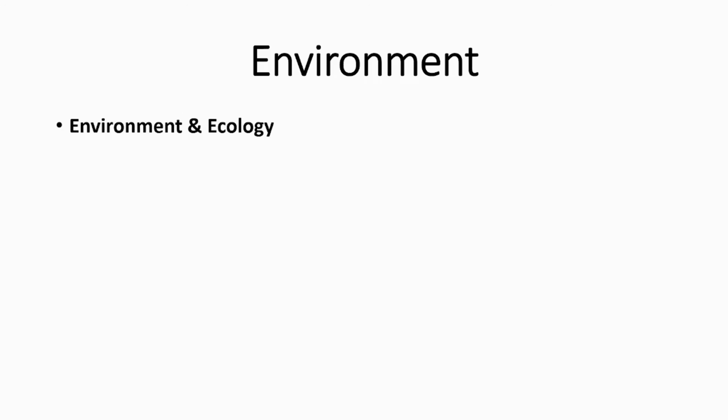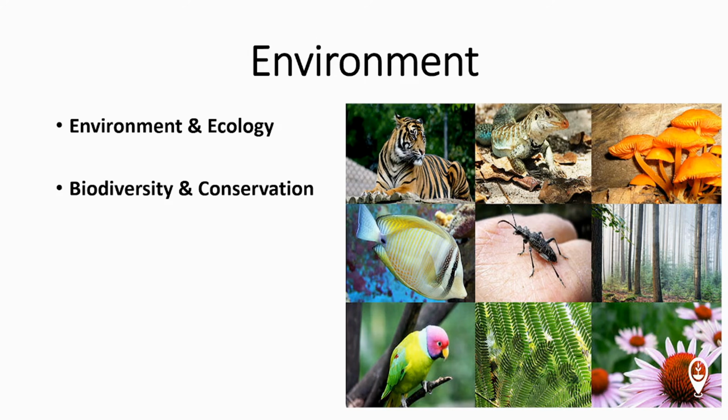There are 4 parts, and the first part is the environment ecology, which introduces you to the basics of ecology. Then comes the biodiversity and conservation. So the second section is biodiversity. Biodiversity means biological diversity, where you will read about various types of animals and plants that are living on earth. This diversity and how they are dependent on each other. What is the importance of biodiversity? And now humans are coming and they are killing many animals and plants. Many animals and plants on earth are dying because of human actions. So this is called loss of biodiversity, and there are some negative consequences with the loss of biodiversity.